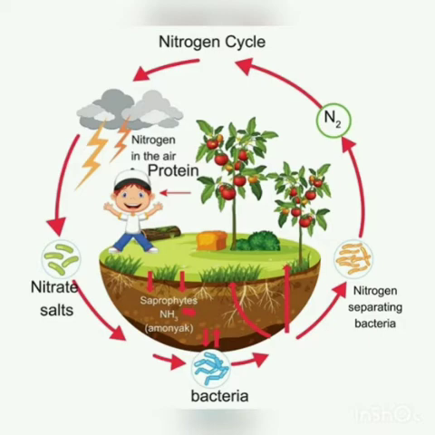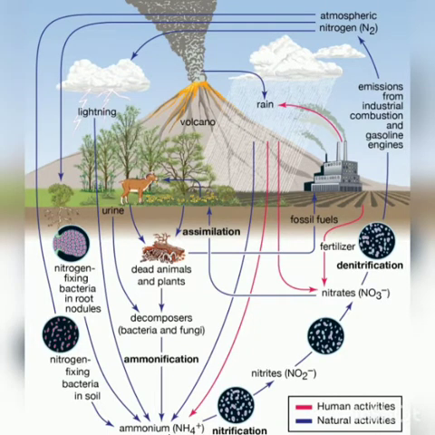Is it clear children? We have around 78% of nitrogen gas, and it is an essential constituent of all living organisms because it is a part of protein, chlorophyll, nucleic acid and vitamins. This atmospheric nitrogen cannot be taken by the plants or animals directly. We cannot use this atmospheric nitrogen directly.